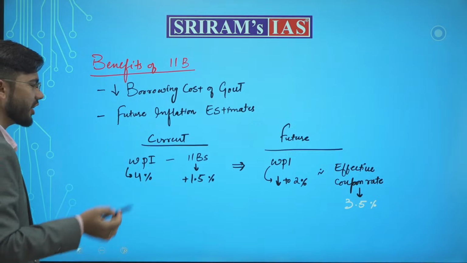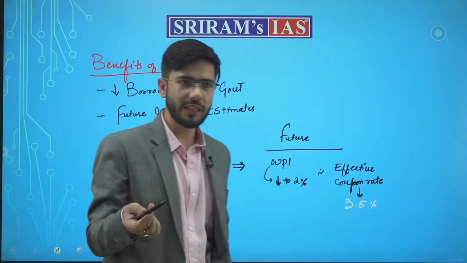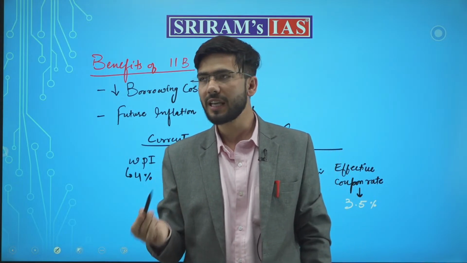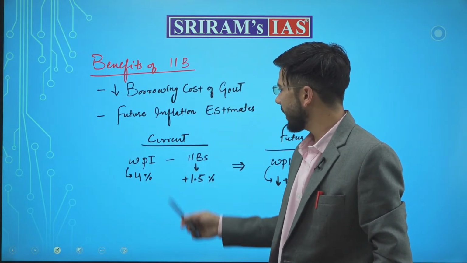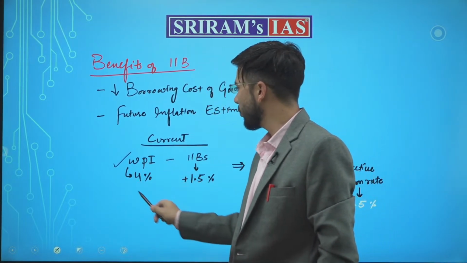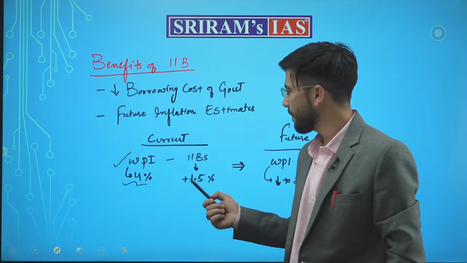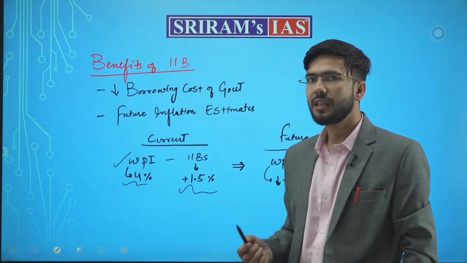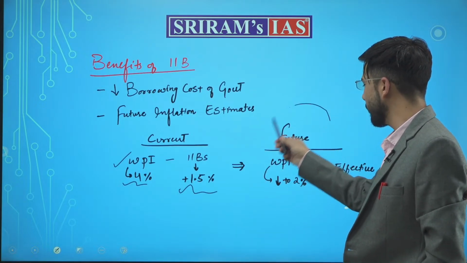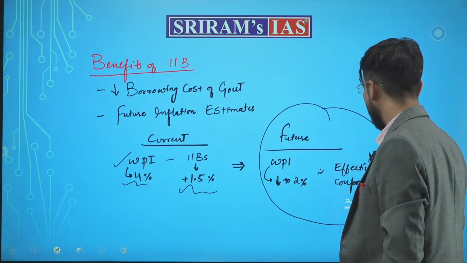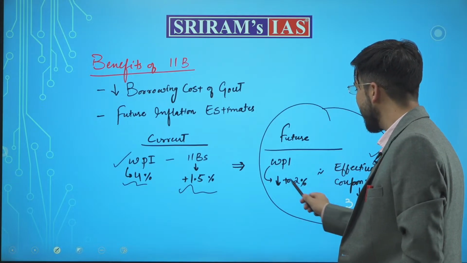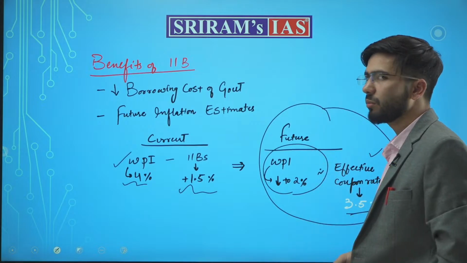Therefore, a simple illustration, as I always say, you need to just assume a 100 rupees calculation. How do you do this? The wholesale price index inflation at current times was 4%, and the IIB's interest rate was set at 4% plus 1.5%, and then in the future, how we can define that the government's coupon rate has decreased to 3.5% is by decreasing the inflation to 2%.